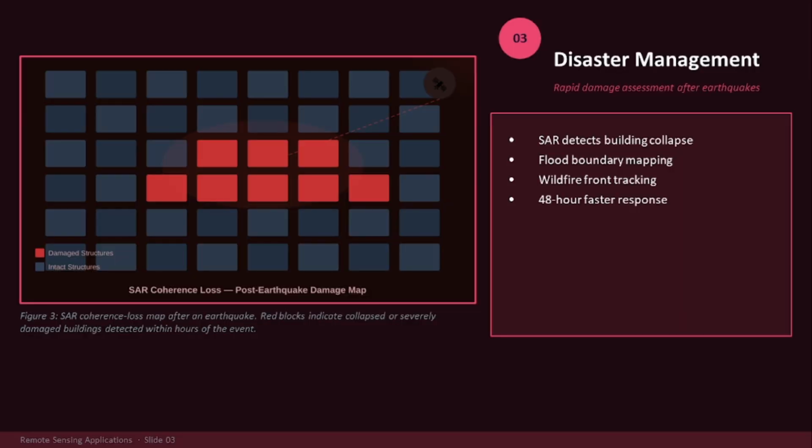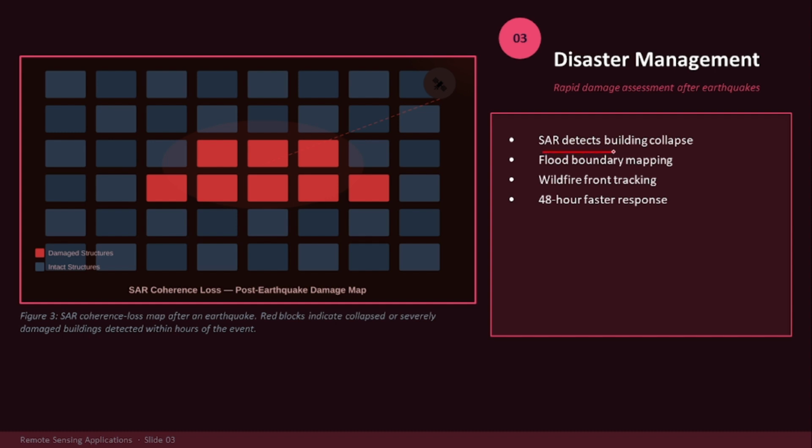Then in disaster management, remote sensing is playing a very vital role, because for disaster management, the precautions are very compulsory, very necessary for human safety. And after the disaster happens, it's very important to check how much destruction has been done due to the particular disaster. How is remote sensing helping?